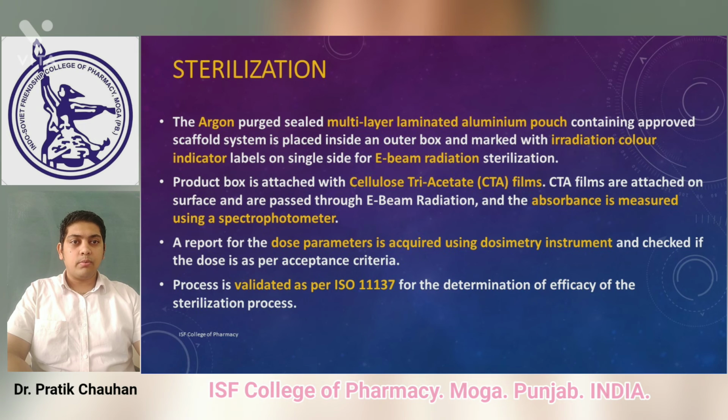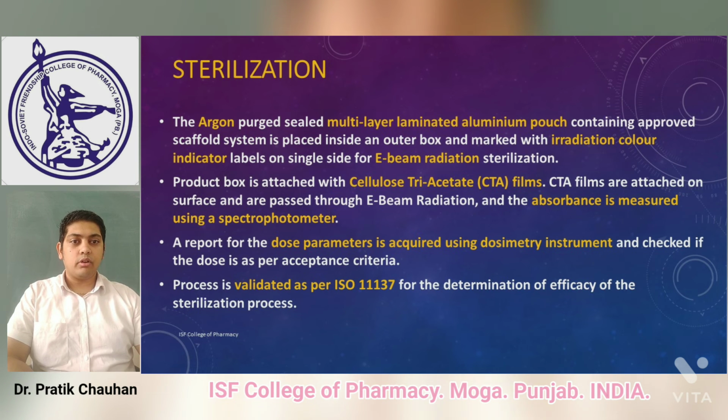The major part of this entire process is the sterilization, which is done using the electron beam sterilization technique. The argon purged, sealed, multi-layer laminated aluminum pouch containing the approved scaffold system is placed inside an outer box and marked with an irradiation color indicator label on a single side for e-beam radiation sterilization. The product box is attached with cellulose triacetate films, called CTA films.